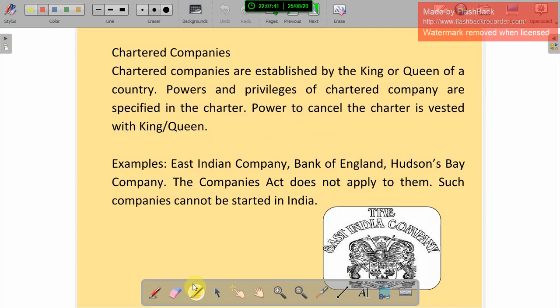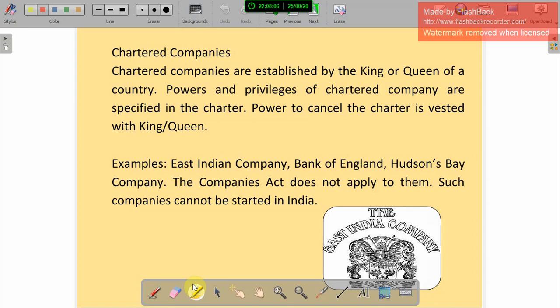First one, chartered companies. Chartered companies are established by the king or queen of a country. So in a particular country, only the king or queen establishes this company. It's called a chartered company. Power and privileges of a chartered company are specified in the charter.